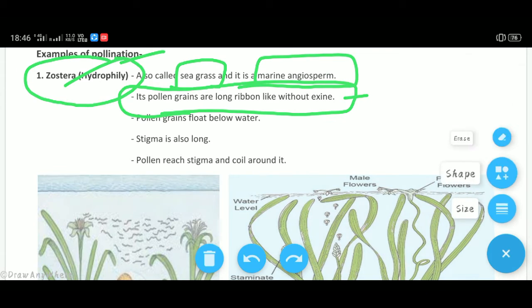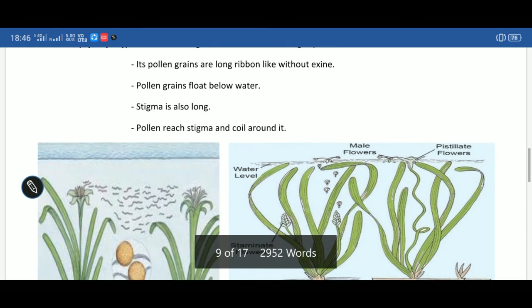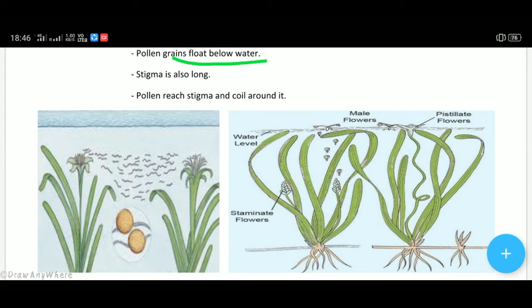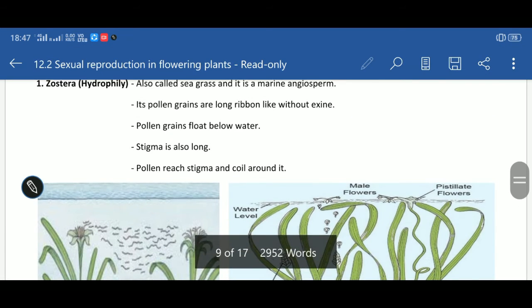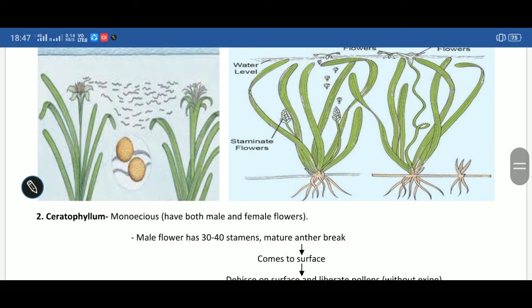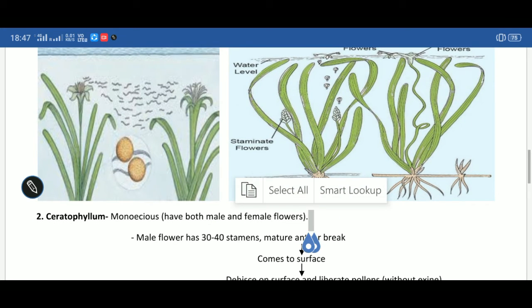Pollen grains, as you can see in the diagram here, are floating below water, means it is hypohydrophily. The stigma are long. These floating pollen grains come near to the stigma and get coiled around it easily. Hence pollination is achieved. It is done like this in case of Zostera, which has long ribbon-like pollen grains. And it is a typical example of hypohydrophily.